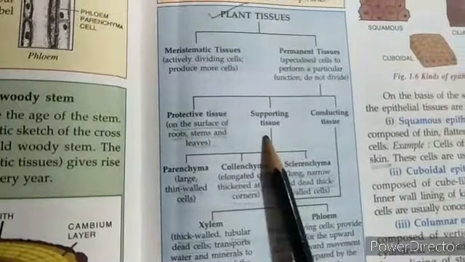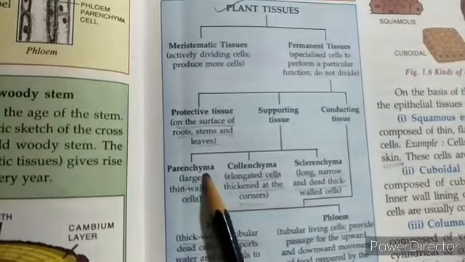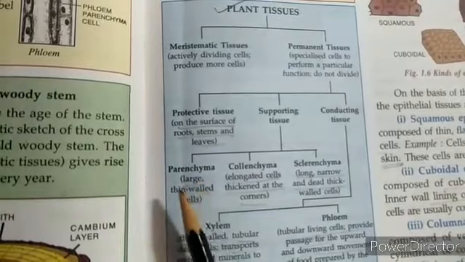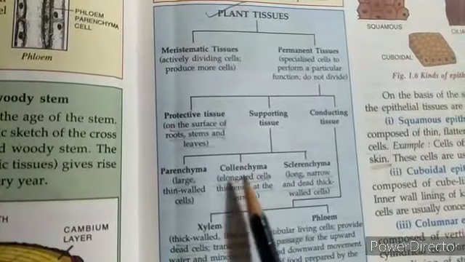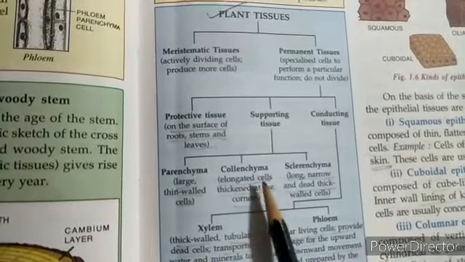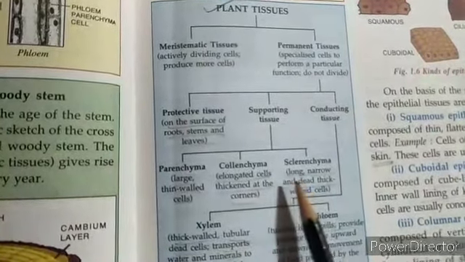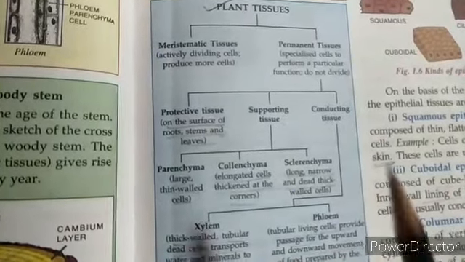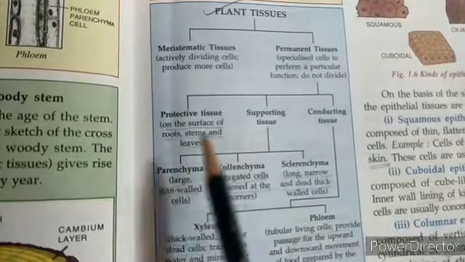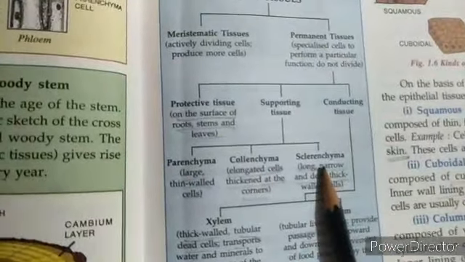Now let's have a look at supporting tissue. Supporting tissue is further divided into parenchyma. These are large thin-walled cells. The second category is collenchyma, elongated cells thickened at the corner. And sclerenchyma, long, narrow and dead thick-walled cells. So supportive tissue is divided into three types: parenchyma, collenchyma and sclerenchyma.